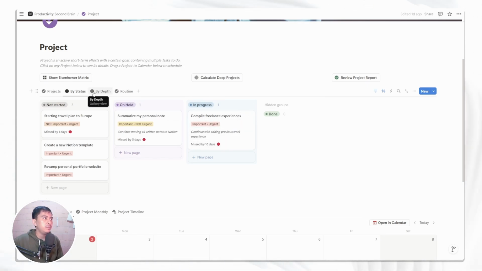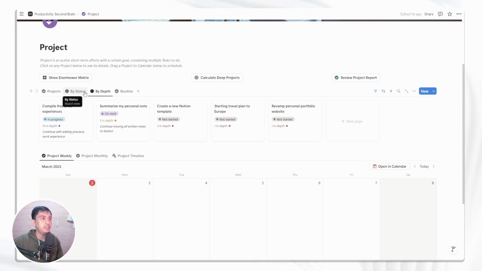And then after the by status tab, you also have by depth. This also shows a little bit of the same attributes, properties that you have in a project, but this one ranks all of the projects by depth. You will see that the most left part of this list is the one having the most depth, which means it's the most valuable project for your future.